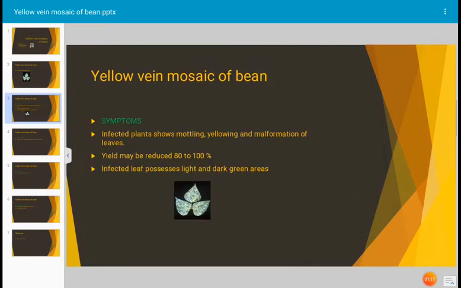Let us see what type of symptoms occur in the infected plant. Which type of symptoms are dominant? The infected plant shows mottling, yellowing and malformation of leaves and pods. Yellow and green patches are formed on the leaf, that is mottling. The infected plant shows reduced growth. Growth is stunted. The infected plant remains short and appears bushy.